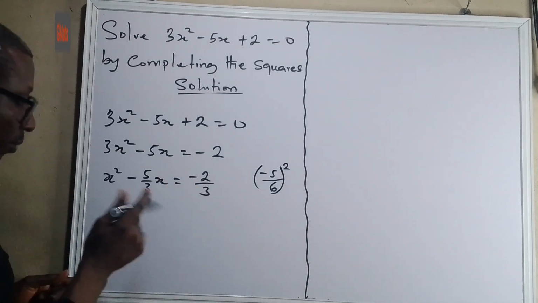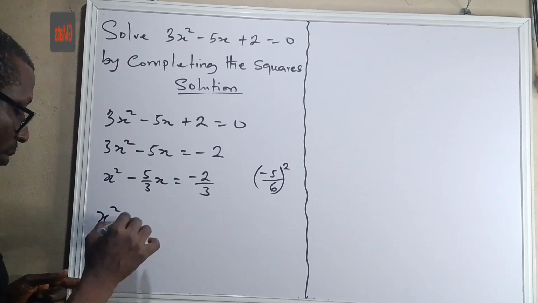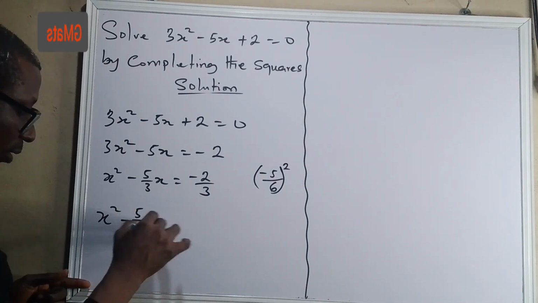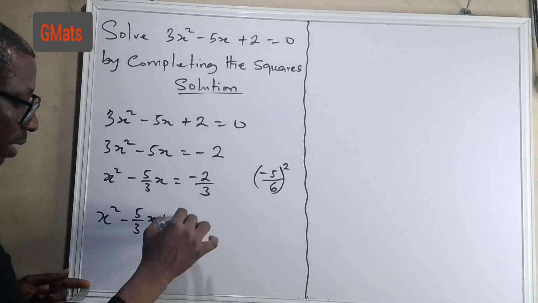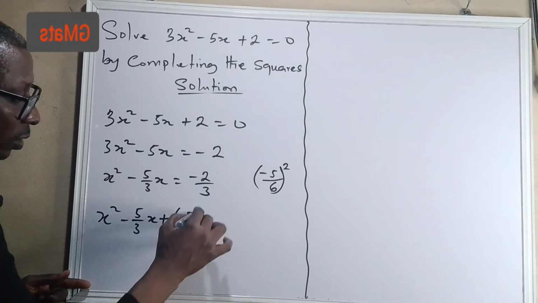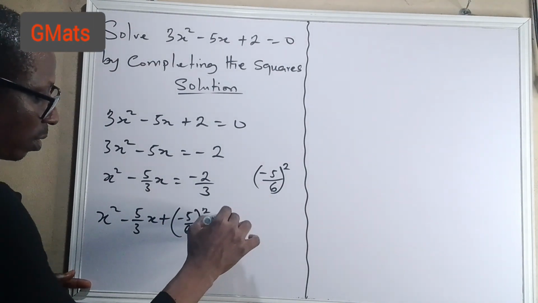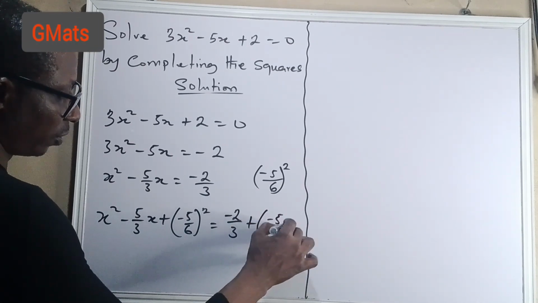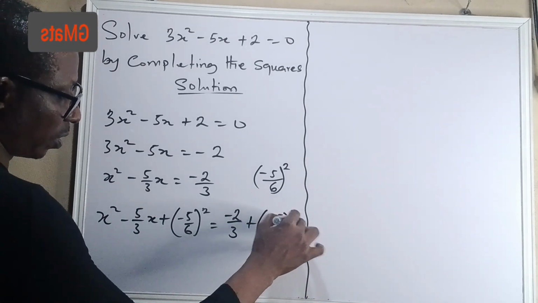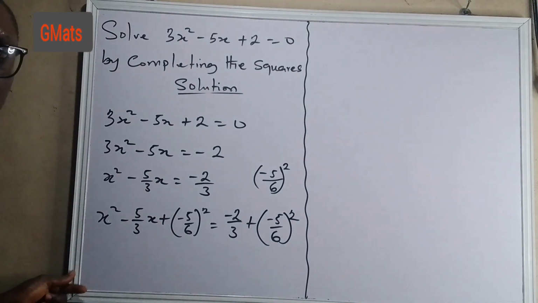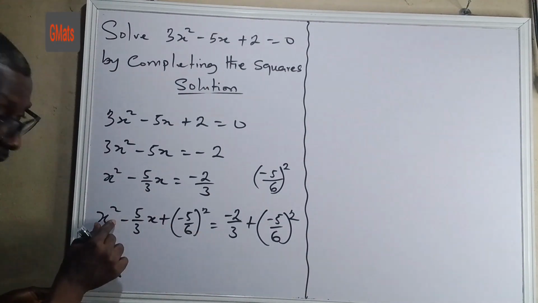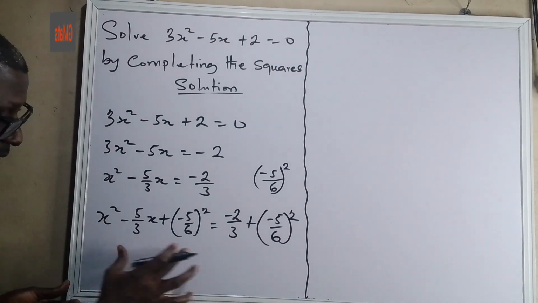Now let's do that. So we have x² - (5/3)x + (-5/6)² = -2/3 + (-5/6)². Alright? So just pick the base here and the base here, and put them in a bracket.